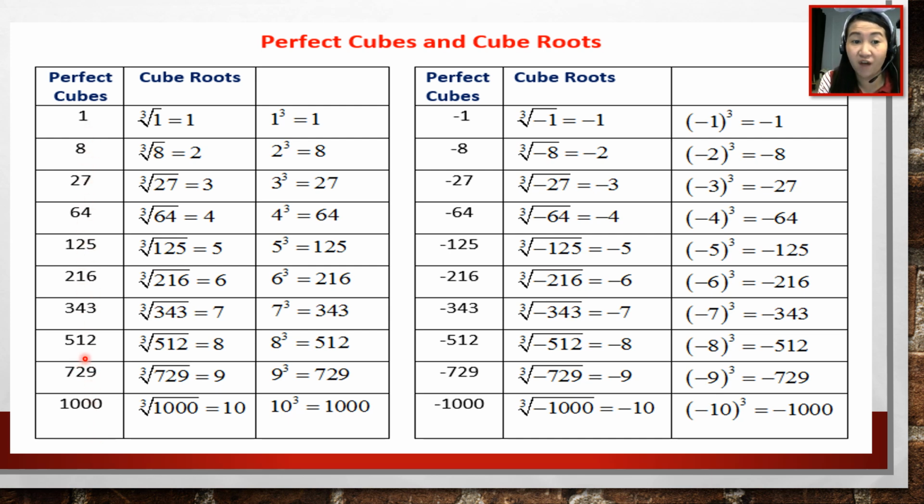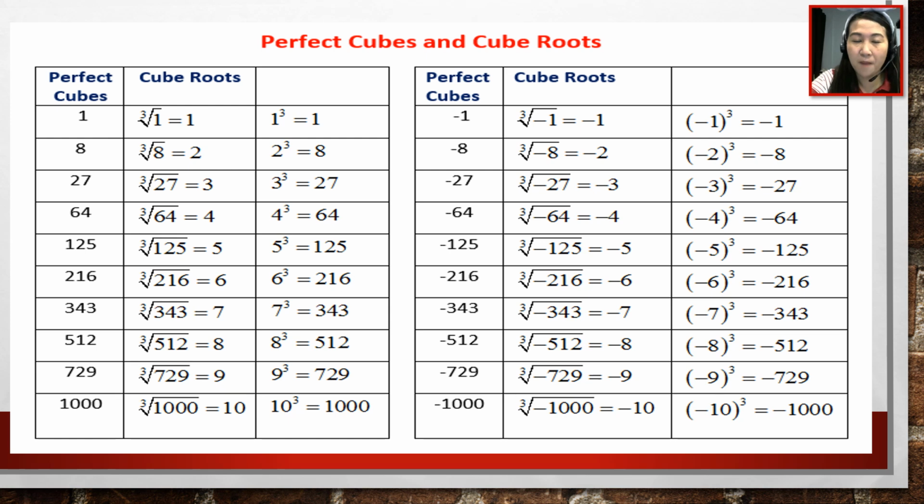Okay, so for example, 512. What is the cube root of 512? The answer is 8. Because 8 times 8 times 8 is 512. What is the cube root of 1000? What is the number that can be multiplied 3 times to itself that will give you the answer of 1000? So the answer here is 10. So 10 is the cube root of 1000. And 1000 is a perfect cube.